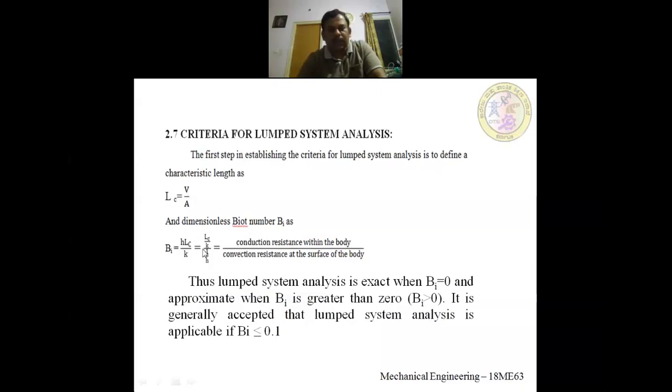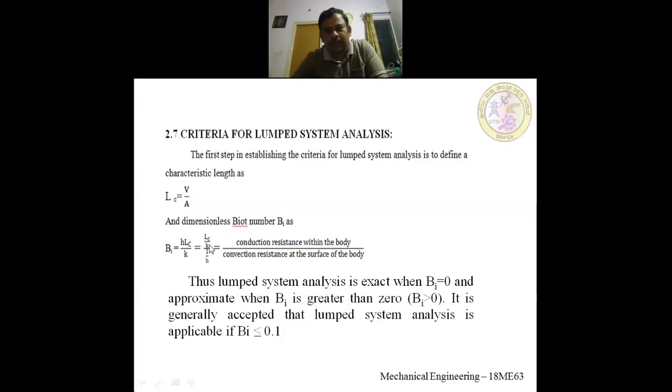So I have modified this like this. LC by K divided by 1 by H is nothing but HLC by K only. Correct now? If you add the area A, LC by K is nothing but 1 by HA, which I have not written.